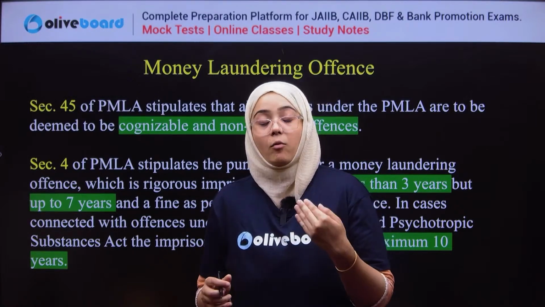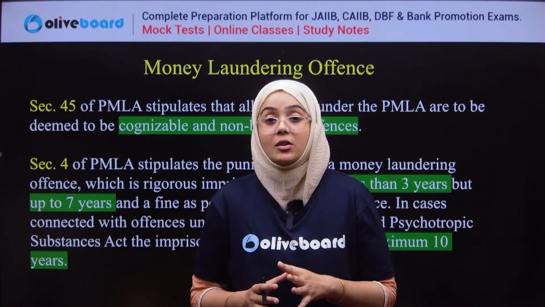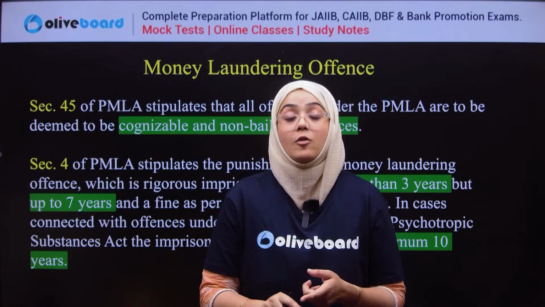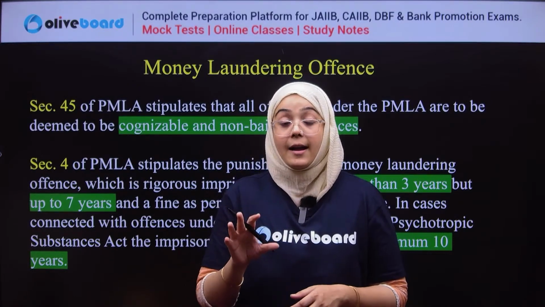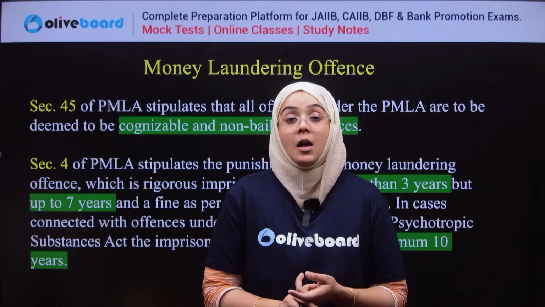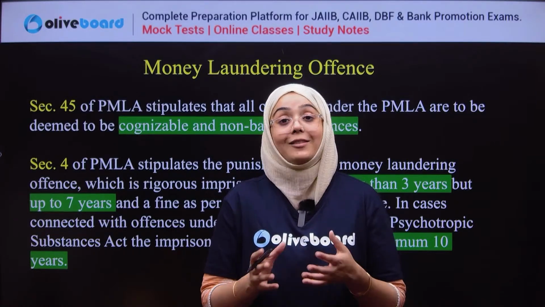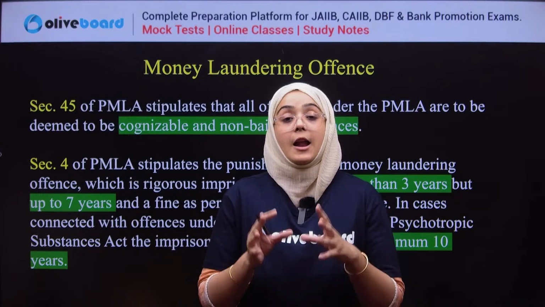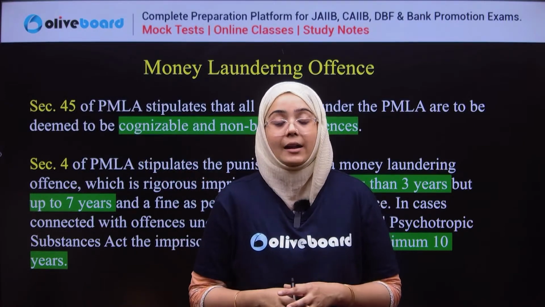If FATF sees that a country is actually involved in money laundering, and it is confirmed, they have the sources and all the supporting documents. Now this country is listed in the blacklist.